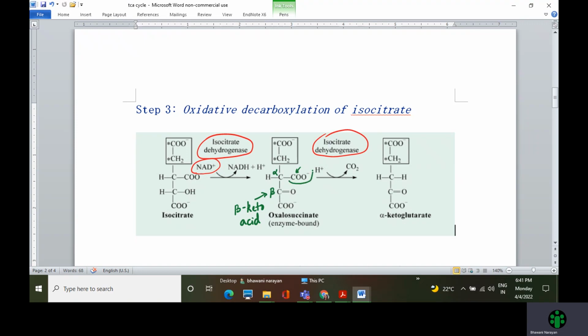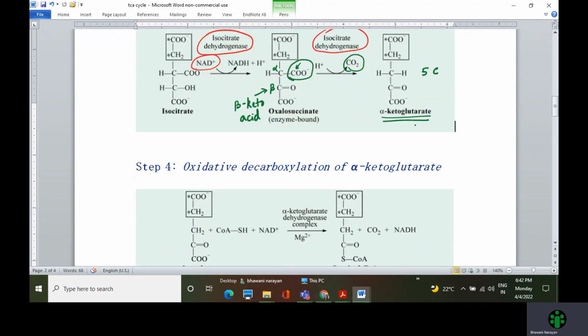So you can see that in the next step, this carboxyl group is lost as carbon dioxide and therefore we get alpha ketoglutarate. So alpha ketoglutarate, 1, 2, 3, 4, 5, is a 5 carbon compound. So it's a 5C compound. Oxaloacetate was a 4-carbon compound, and from there we have come to a 5-carbon compound.